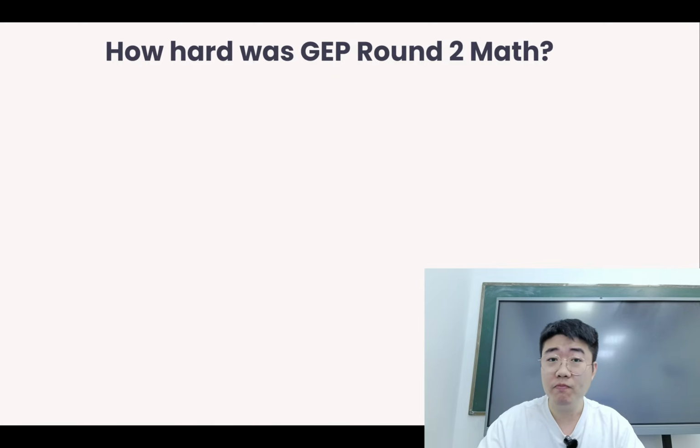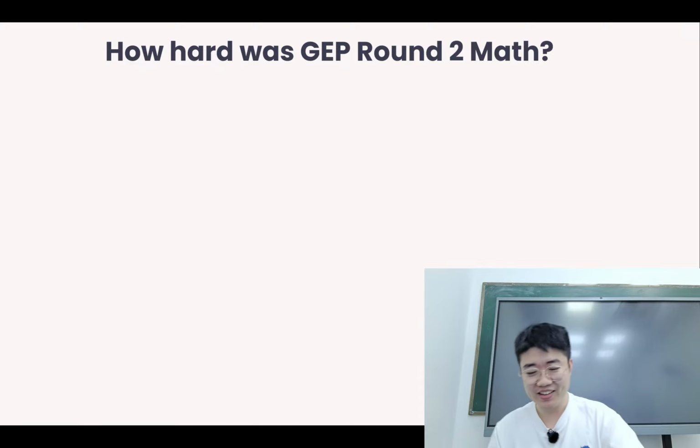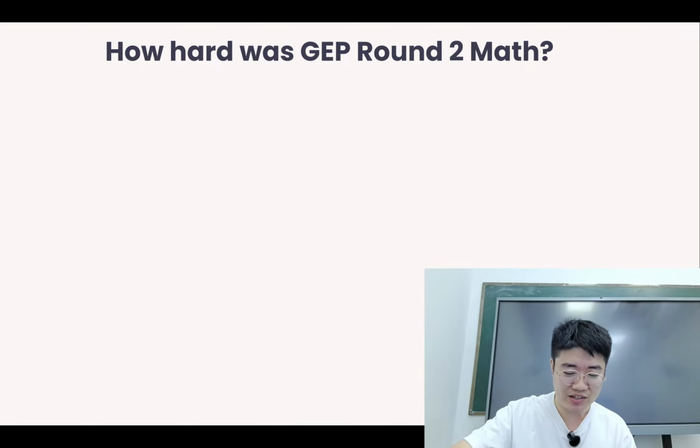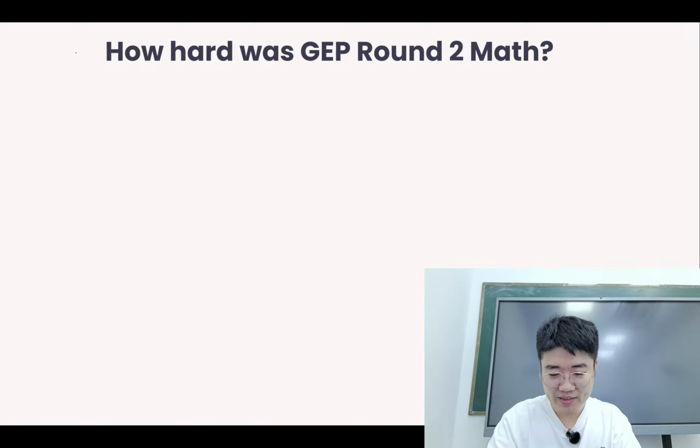So then, how hard was the GEP Round 2 Math? Everyone, what do you think? If you think the GEP Round 2 test is hard, then you can type 0. If you think it's easy, you can type 1. Okay, so let's do a quick check.